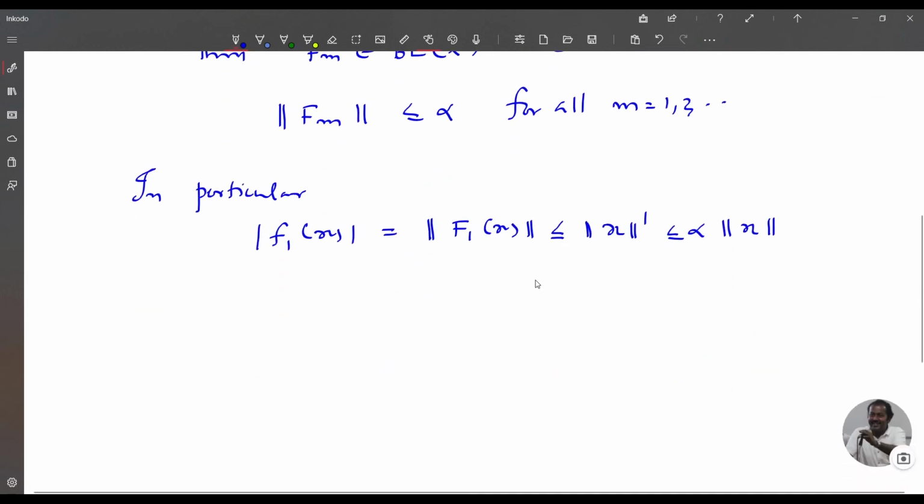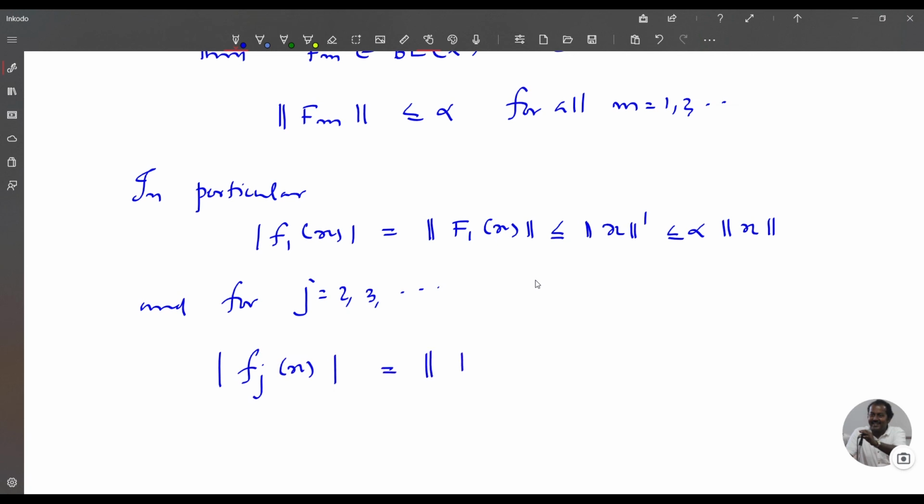And for j equal to 2, 3, etc., modulus of fj of x is equal to norm of fj of x minus fj minus 1 of x, which is less than or equal to norm fj plus norm fj minus 1 into norm x.